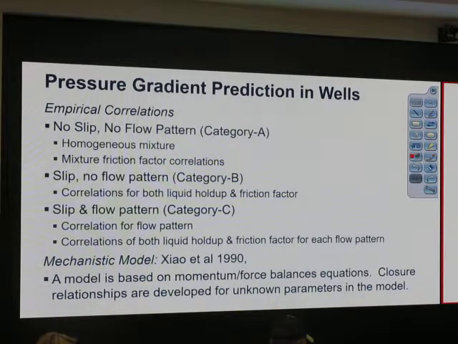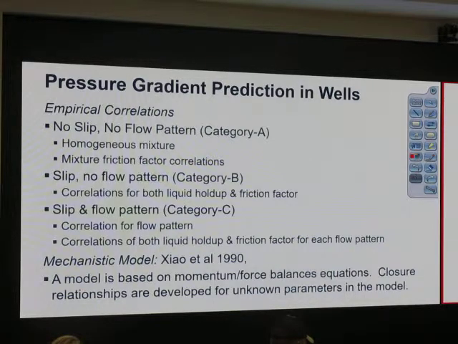Then they found that it over-predicts or under-predicts, so it is not correct. Then they tried to consider slip, the difference between actual gas velocity and liquid velocity. But they still found it's not correct. So they tried to incorporate flow pattern to make it correct. Even though they put the flow pattern in and consider the slip, it's still not that good. For example, it cannot do extrapolation.